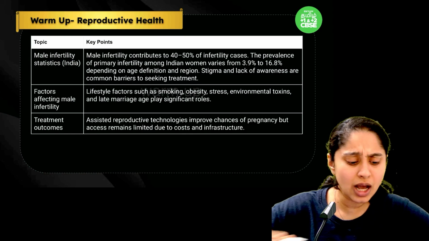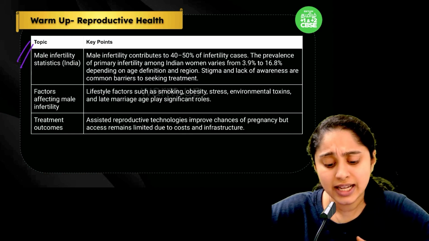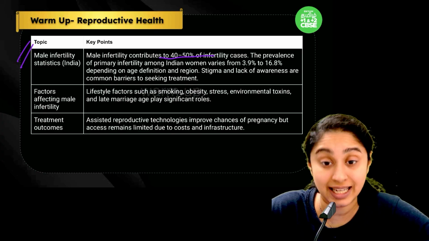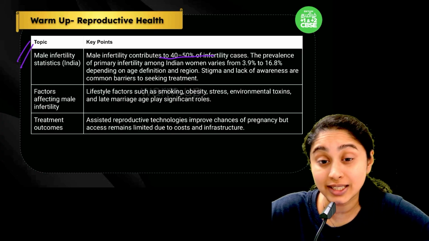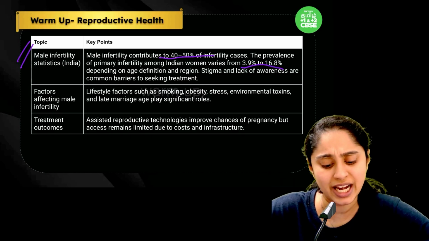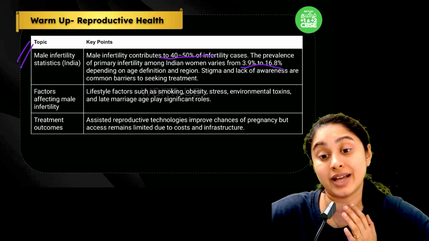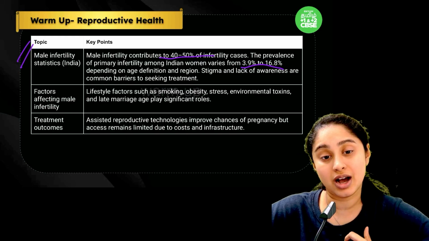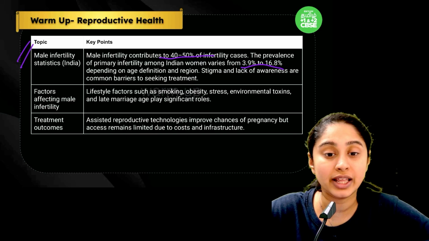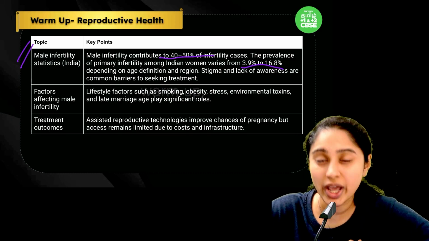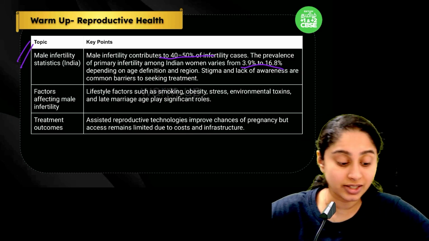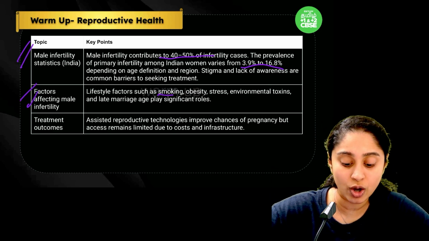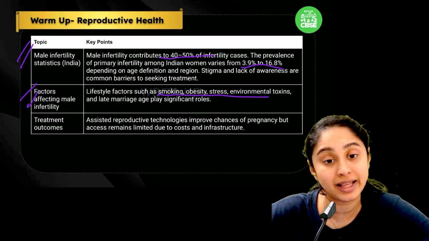Now, male infertility statistics in India include the fact that almost 40 to 50% of infertility cases are male related, and female infertility is only 3.9 to 16.8% depending upon the age of the female. But sadly, because there is no awareness, they don't go for treatment and they often just blame the women. To be honest, this fertility factor can be corrected by a lot of lifestyle changes also, like smoking, obesity, stress, environmental toxins. All this plays a very major role.